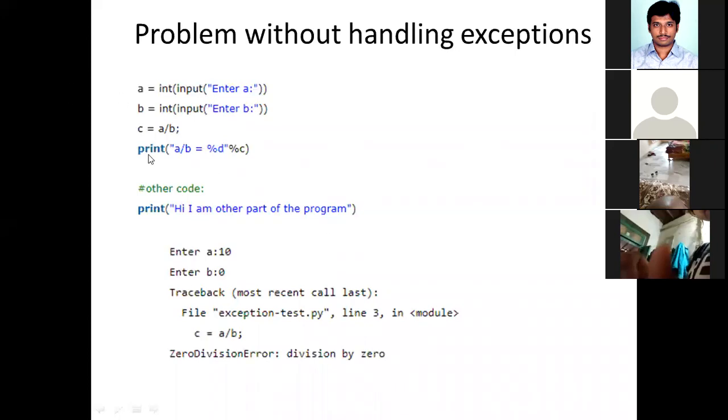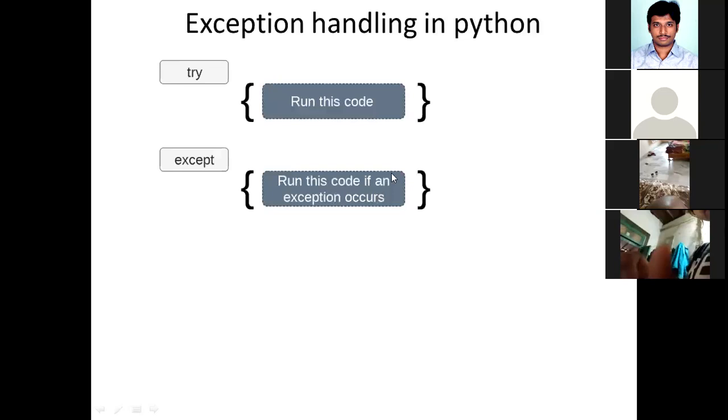Now, in the previous case, we have not handled any exception here. Python is handling that exception. But if you want to handle the exception yourself according to your requirement, then there is a mechanism in Python that can be done by using two statements. One is try, another one is except. Try is the one where you won't get any kind of braces, but there is a set of statements that comes under the try. The statements kept under the try block are the ones where there is a chance of getting any kind of exceptions.